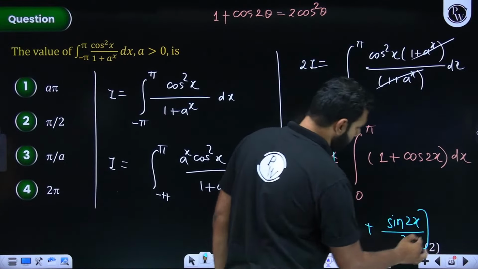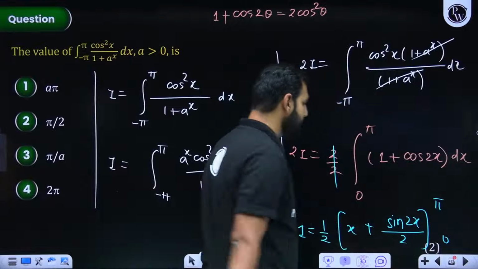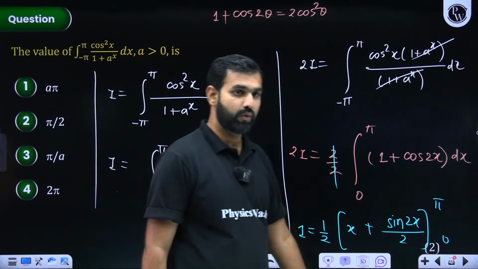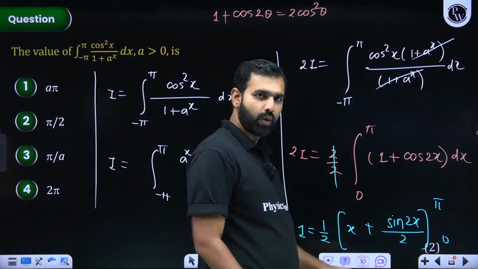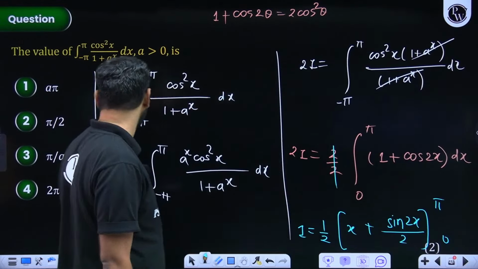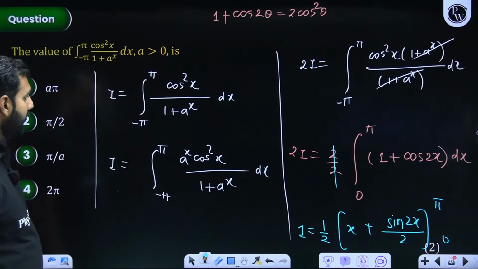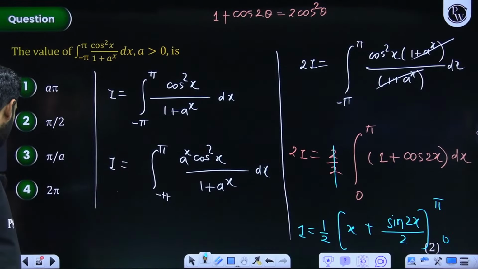And there you got to put the limits 0 and pi. I hope you can see that 0 will make this whole operation 0. So when you put pi, you get the final answer. Will you do it by yourself? I hope it is absolutely doable. From there, when I move ahead with the next question, what do we see?